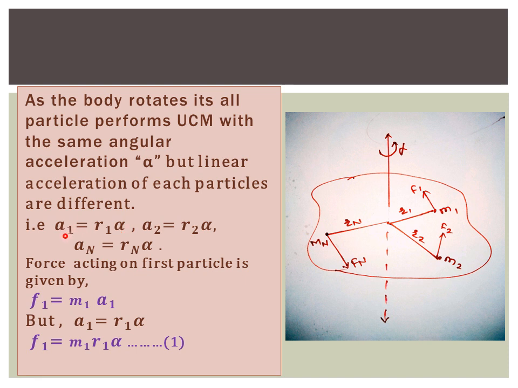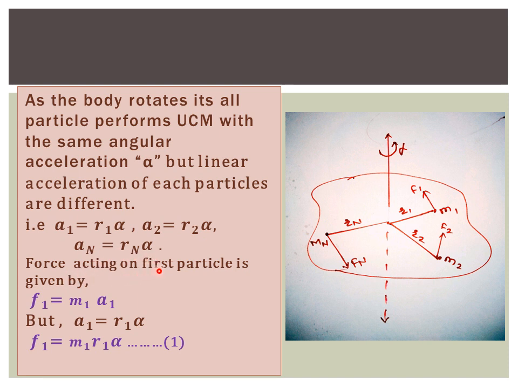So what is meant by a1 here? a1 means the linear acceleration of the first particle. a1 equals r1 into alpha. a2 means the linear acceleration of the second particle. a2 equals r2 into alpha, and an equals rn into alpha.